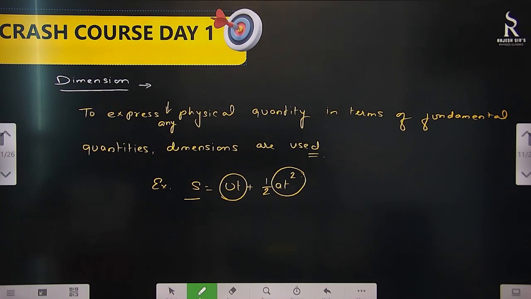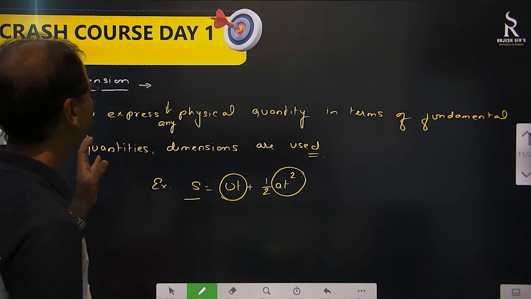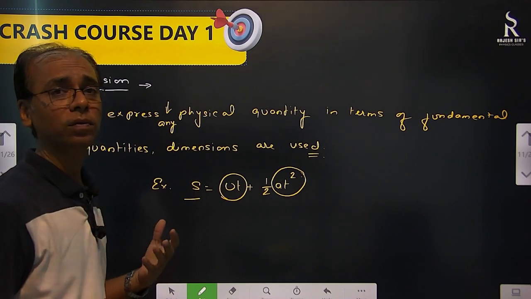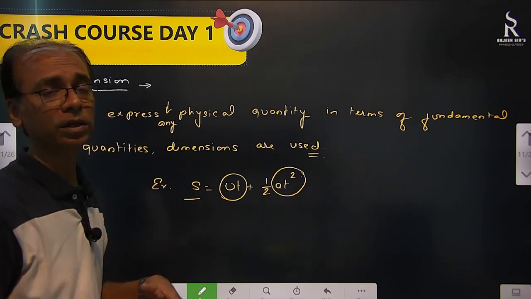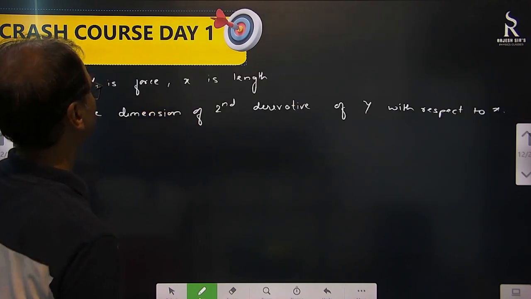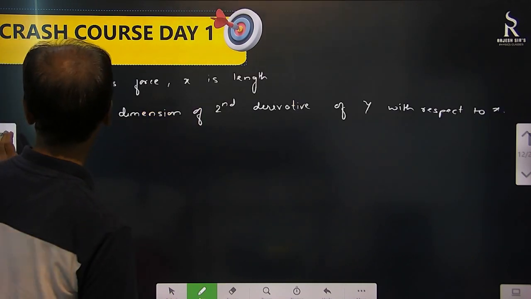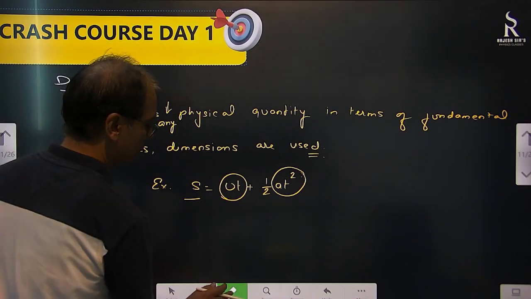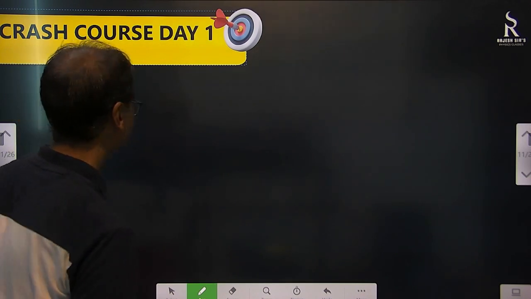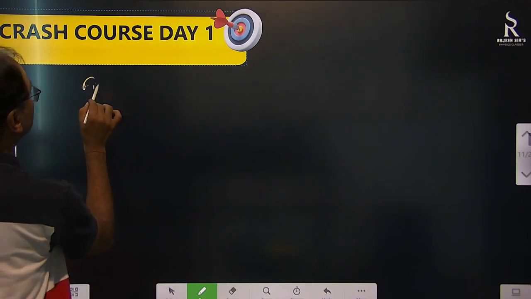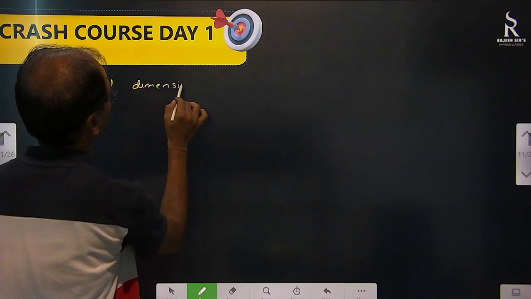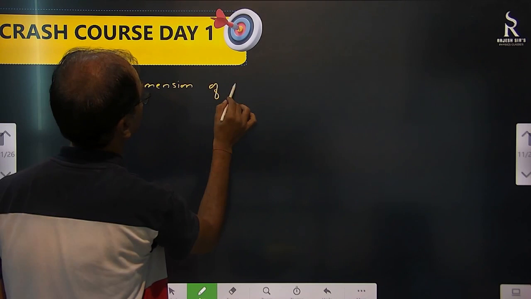Many times a question will be found. They'll ask you to find the dimension of this unit, find the dimension of this quantity. Suppose I ask, find the dimension of resistance.